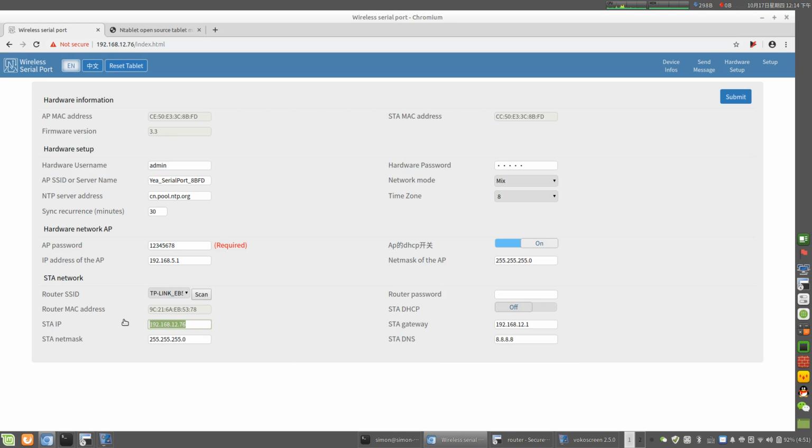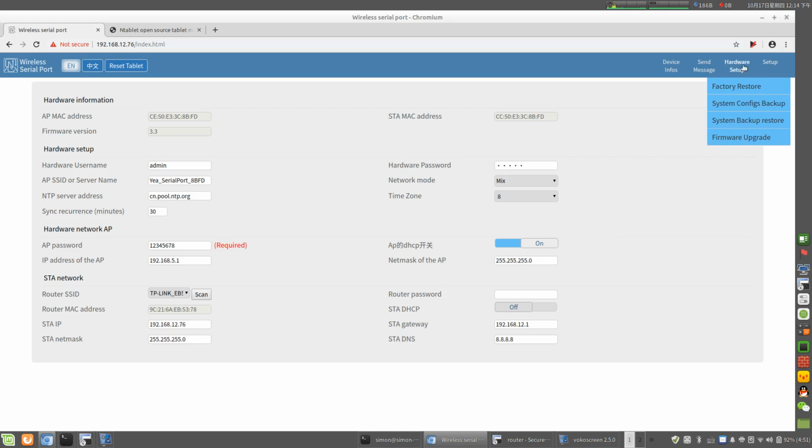Okay, the IP address of the device from the router, and the gateway, DNS and netmask. Well, that is the network configuration of the wireless serial port.